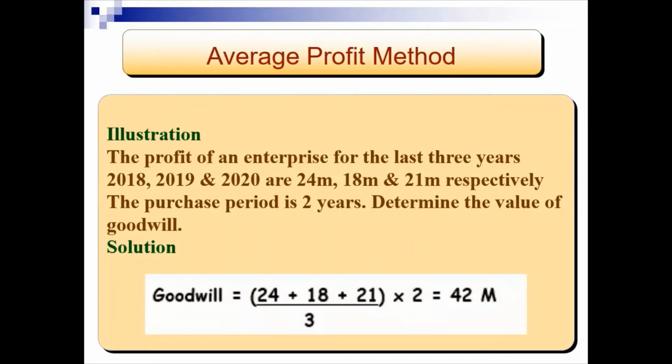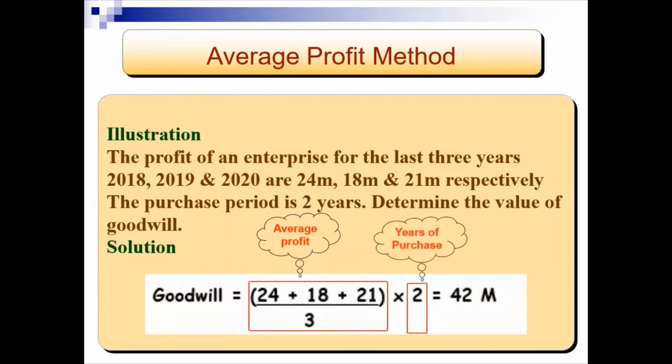Goodwill equals the average profit. That is the total profit divided by the number of years involved. The number of years involved here are 3 years. That we multiply by the number of years of purchase. The number of years of purchase is 2 years.